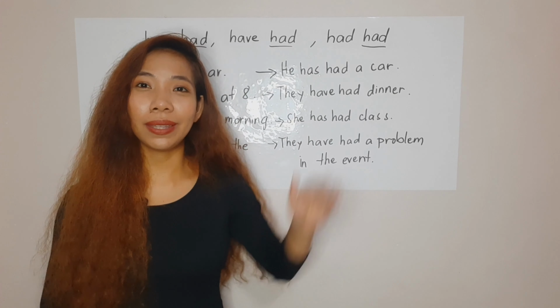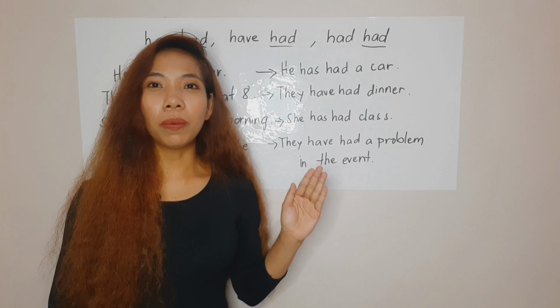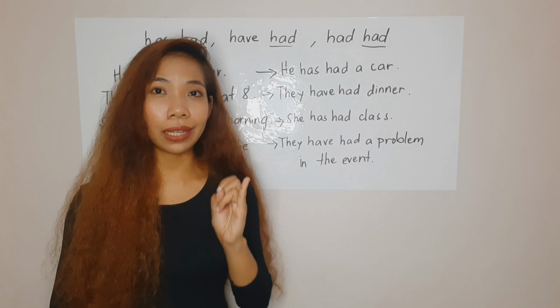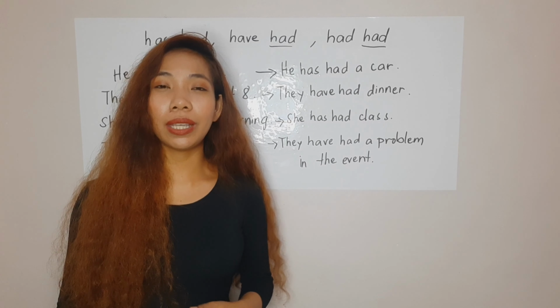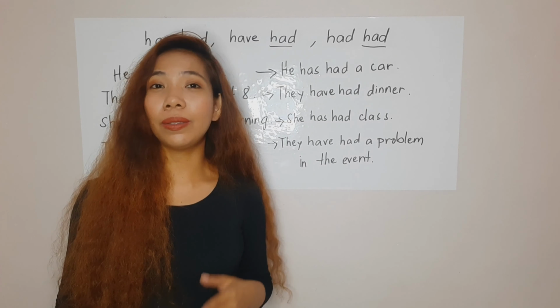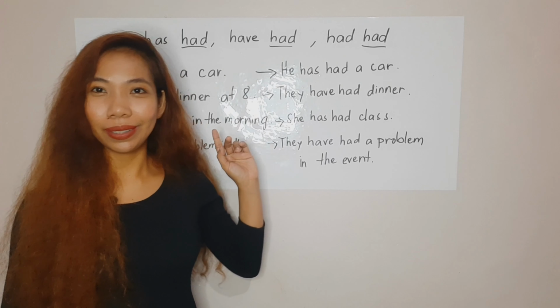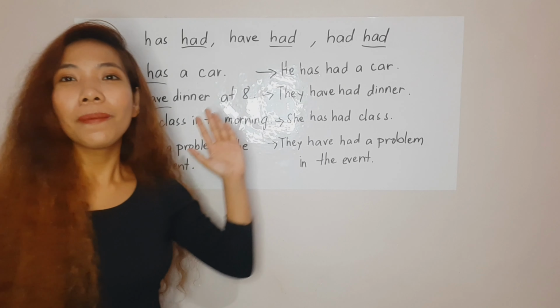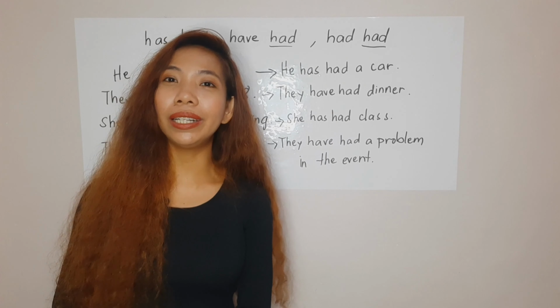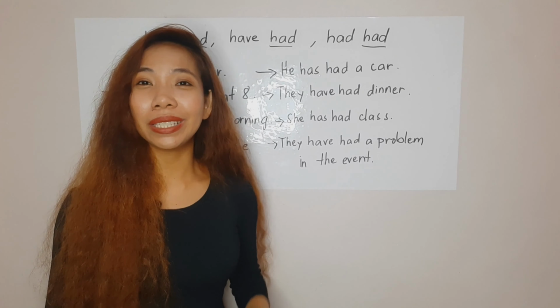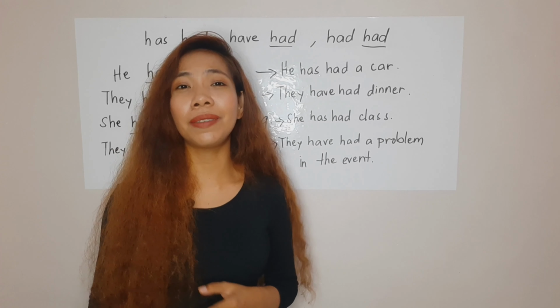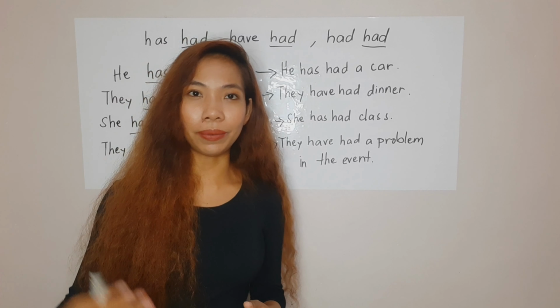That goes the same with the other sentences. So once we use has had and have had, we mean to say that those actions have an effect in the present. If you look at them, the earlier sentences are in present simple. For the sentences here, we have them in present perfect tense. We use them to indicate that something has happened and that specific action or event has an effect in the present, even though it's in the recent past.